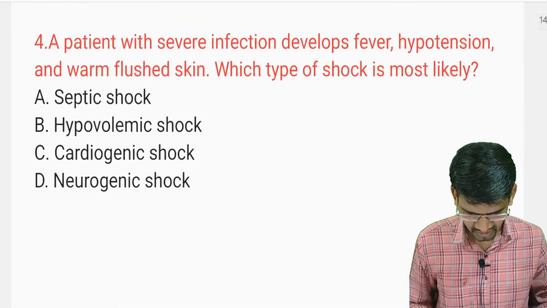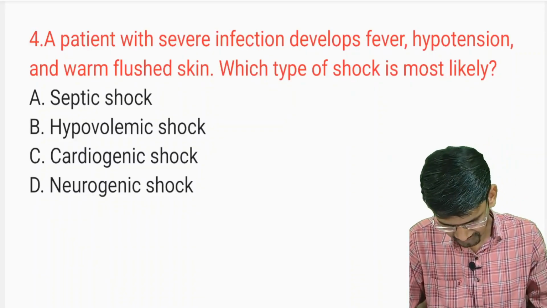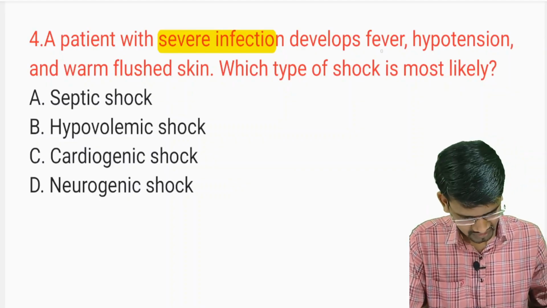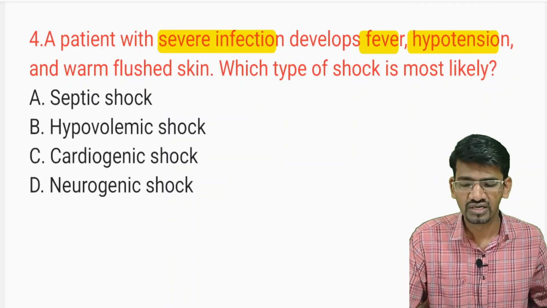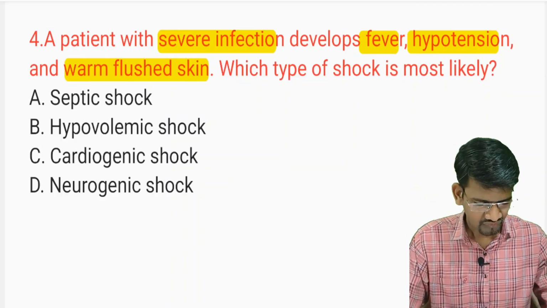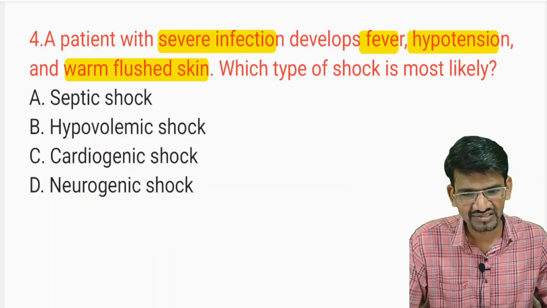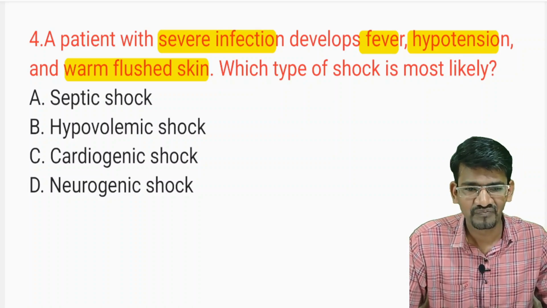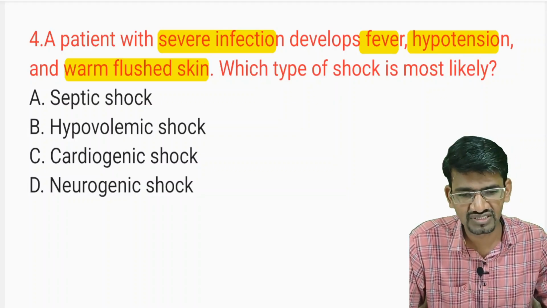Okay, see here, a patient with a severe infection develops fever, hypotension, and warm flushed skin. Which type of shock is most likely? See here, the symptoms are given. The patient with the severe infection has developed the fever, hypotension, and warm flushed skin.